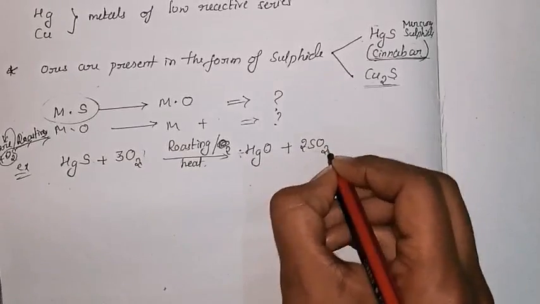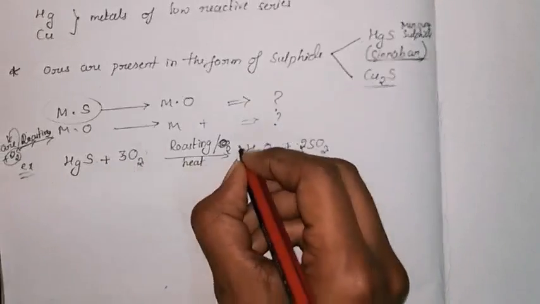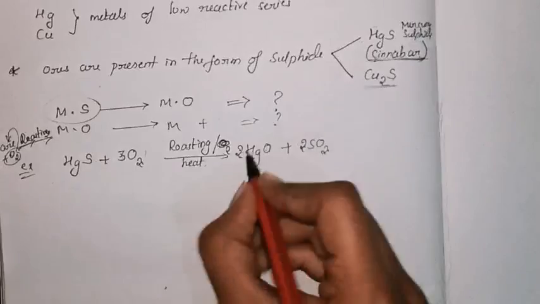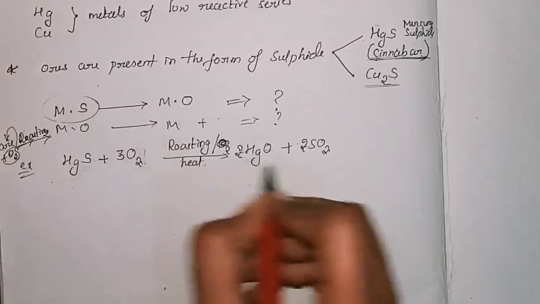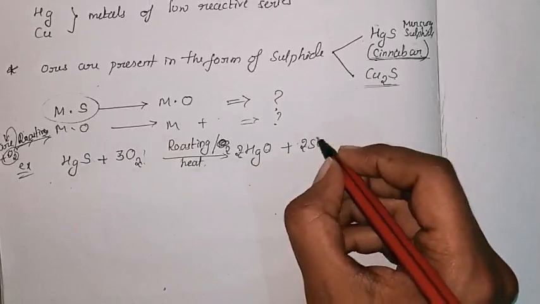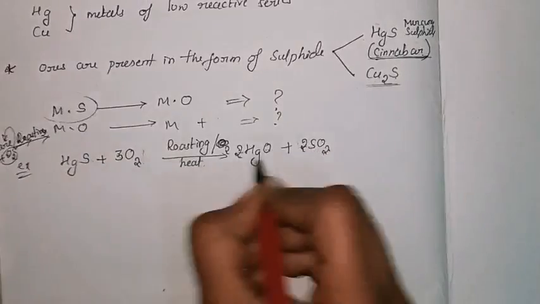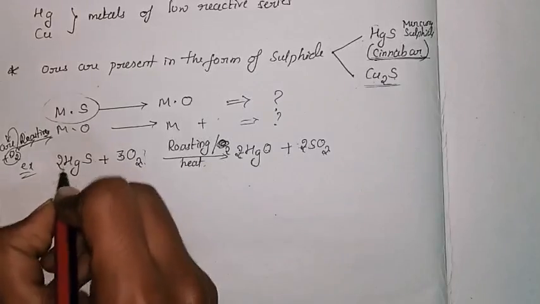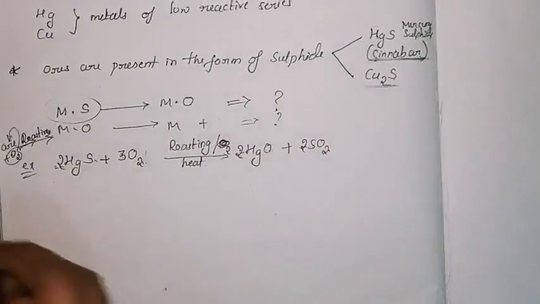Oxygen will be 4, we want 6, so we'll add that here. Now you can observe 2 oxygen, here 4 oxygen, that means 3 twos are 6, oxygen is balanced. Then what about sulfur? That is 2 S and here 2 Hg, so if you add 2 here, 2 Hg and 2 S, now the equation is balanced.